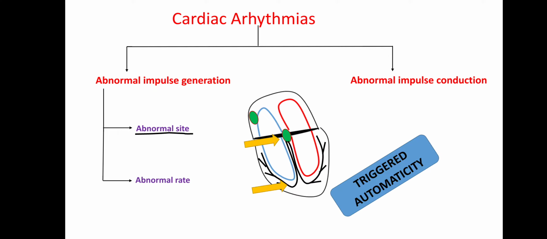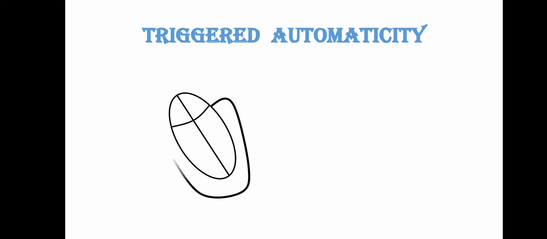Now let us learn something about this triggered automaticity. Suppose this is your heart and this is a ventricle, and a cell of the ventricle is a defective cell. As such, this defective cell is sitting quietly without producing any disturbance in the functioning of the heart.